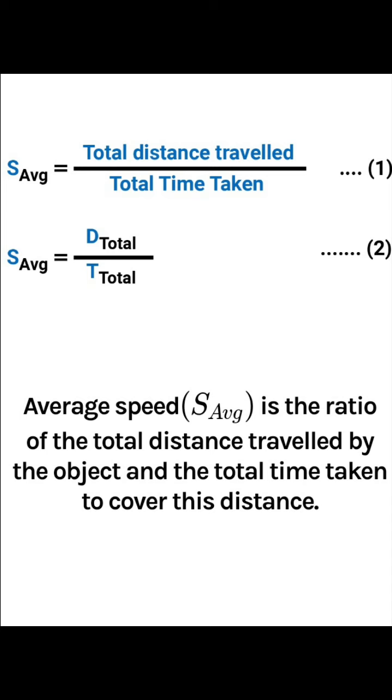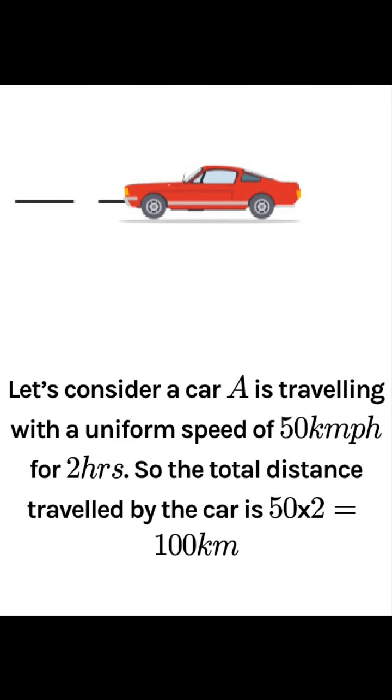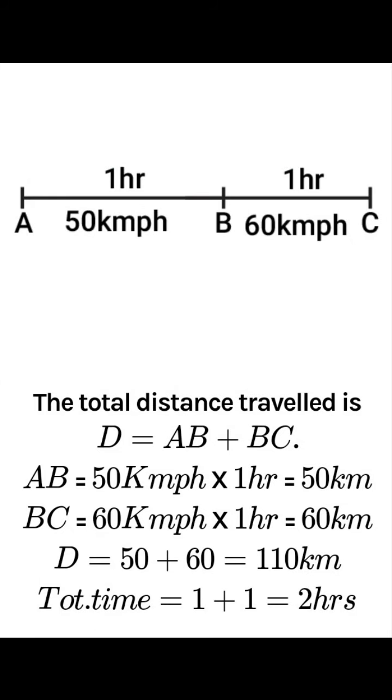So average speed is the ratio of the total distance traveled by the object and the total time taken to cover this distance. Let's take another situation. Let's consider a car traveling with a uniform speed of 50 km per hour for 1 hour, then 60 km per hour for 1 hour. The total distance traveled is D, which is AB plus BC. So AB equals 50 km per hour into 1 hour, that is 50 km. And BC, 60 km per hour into 1 hour, that is 60 km. So D equals 50 plus 60, 110 km.